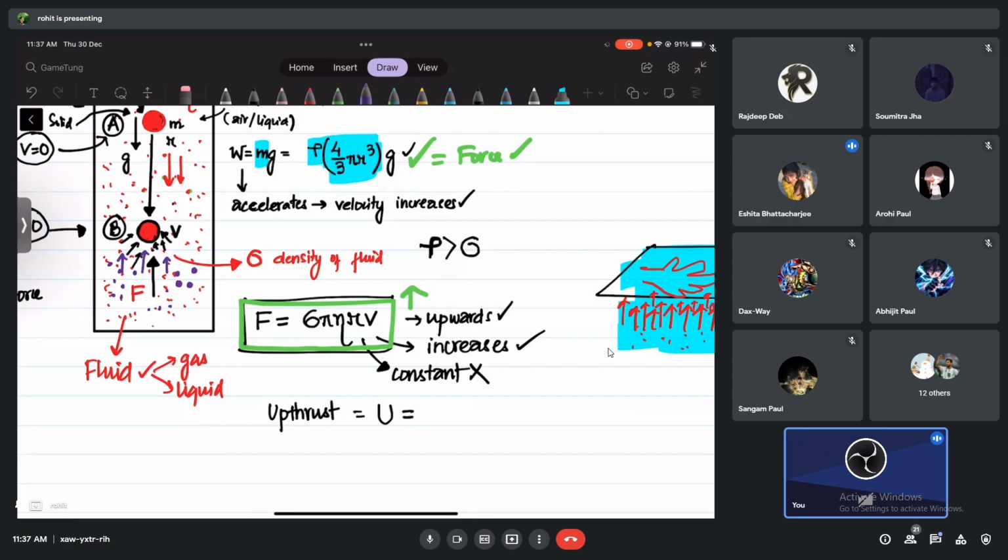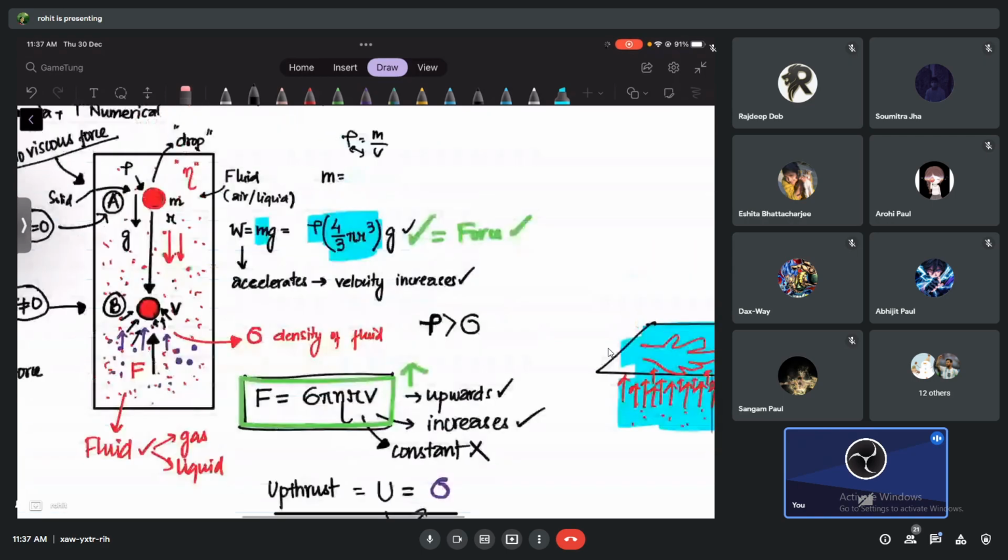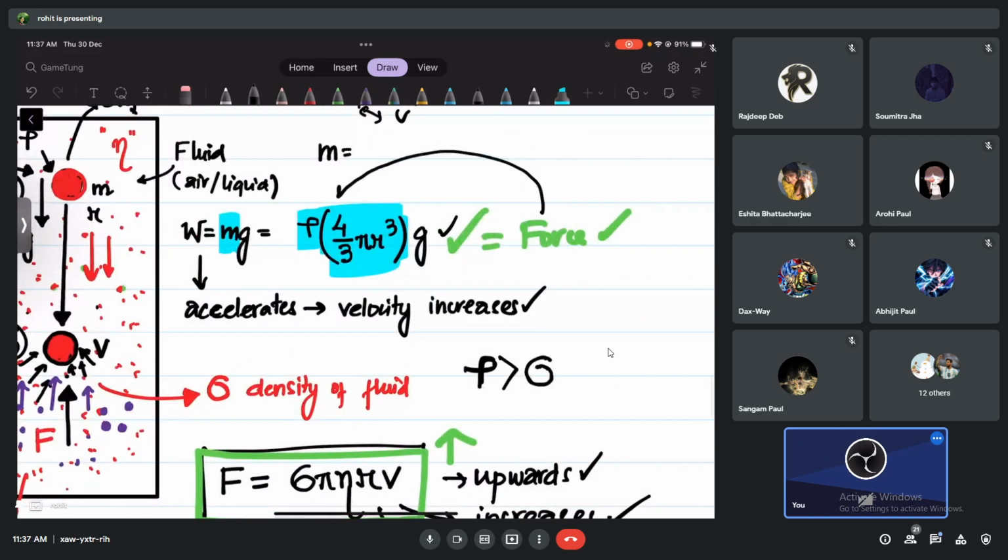So I'm going to write here, sigma. Now you must be thinking, why am I writing sigma? Because force is not equal to density, of course, but we know force can be written as density into volume, and we can write g. Can you understand this? Yes, sir. So this is a way to write upthrust.